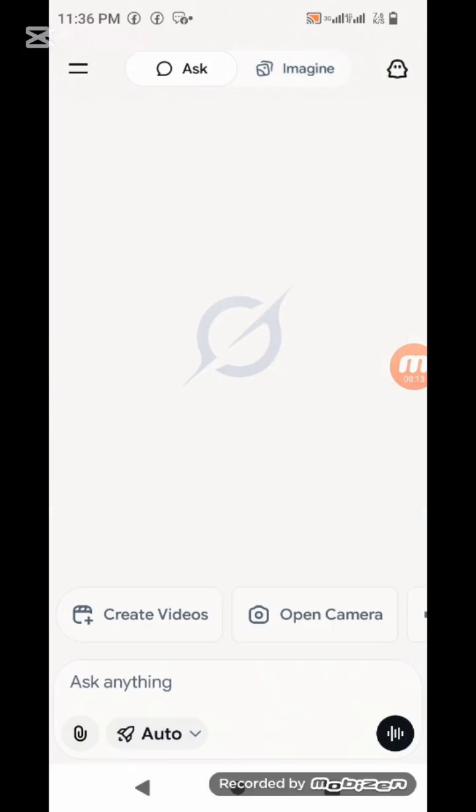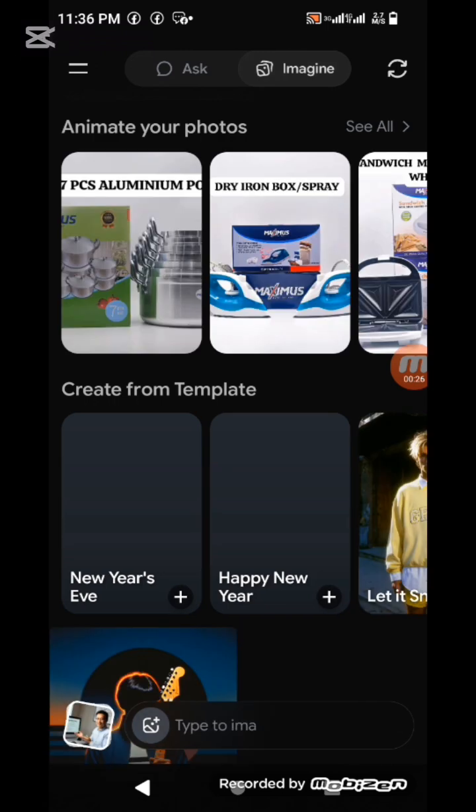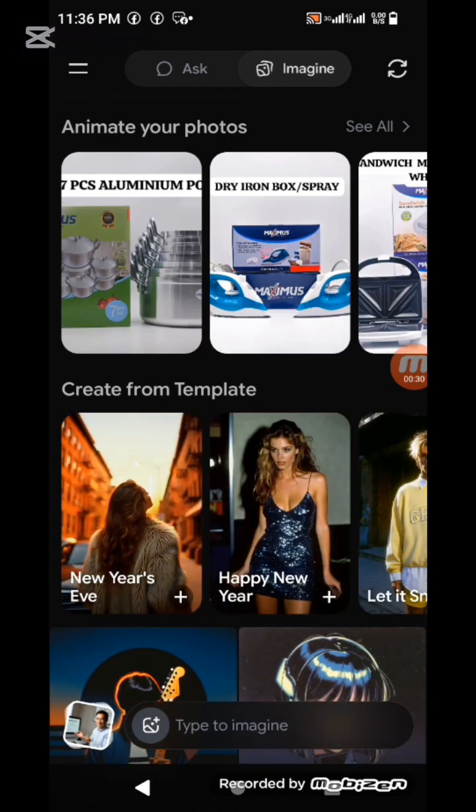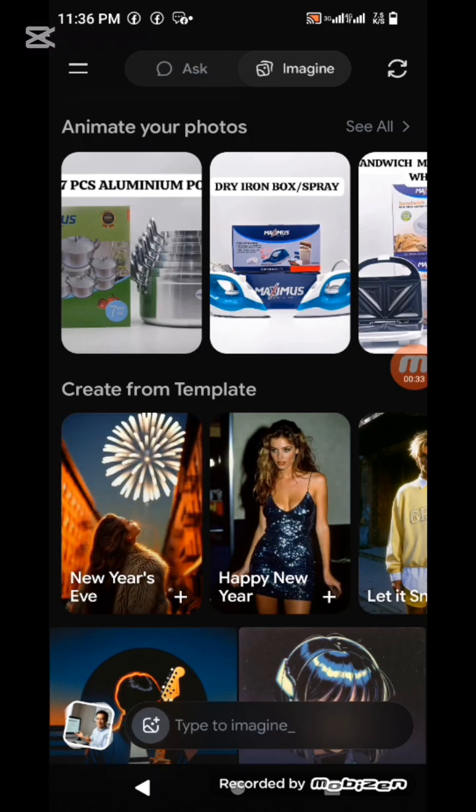I click on it. Now when you click on this, if you look up here, you're going to see Ask and also Imagine. Please click on Imagine. That's where we want to go right now. I click on Imagine. Just watch. So this is it. I'm now at Imagine. Now here you have Type to imagine. I'm going to type what I need.